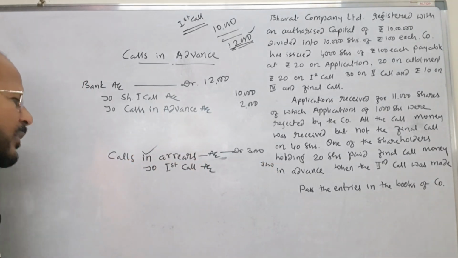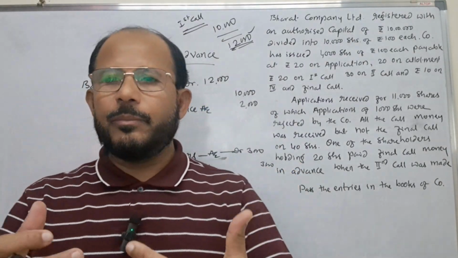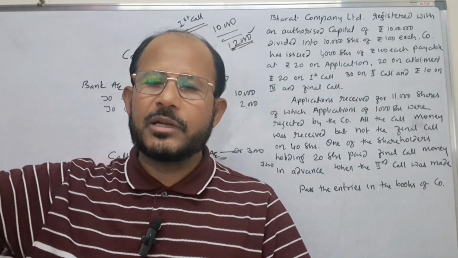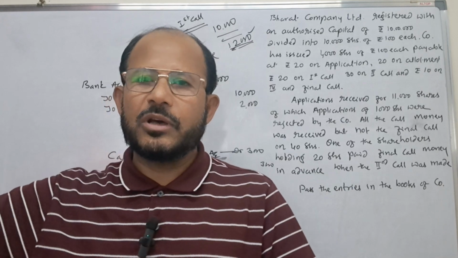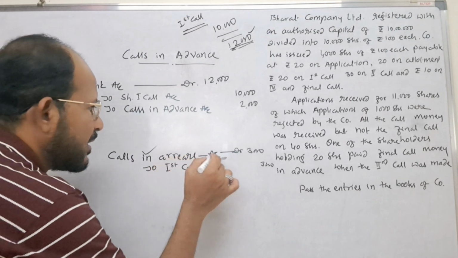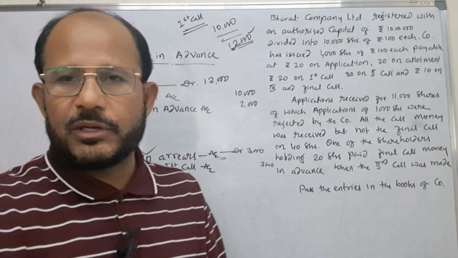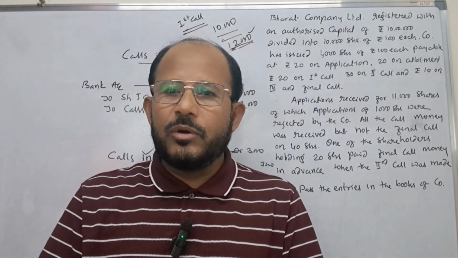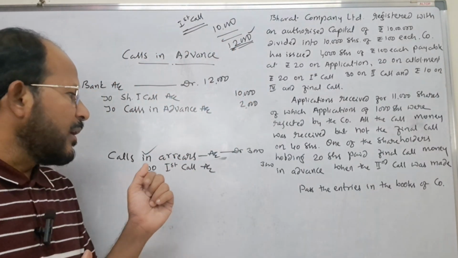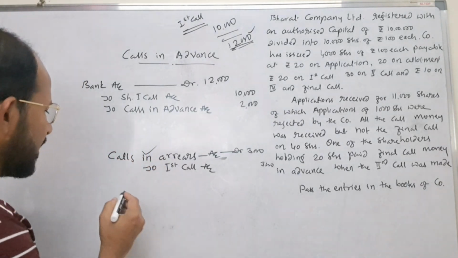Here what we have done? We have debited calls in arrears account. Just now I explained to you. Whenever application money is received, we debit bank account. Calls in arrears account is also debited, and share first call or second call, final call is to be credited. But when this calls in arrears amount is paid by the shareholders, the company has to credit this account by passing the journal entry.